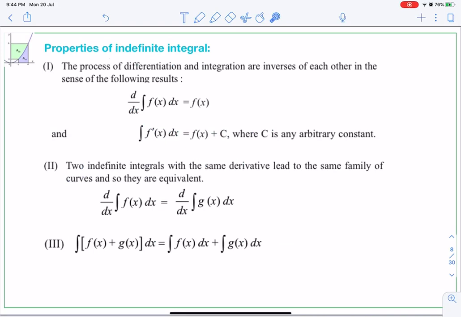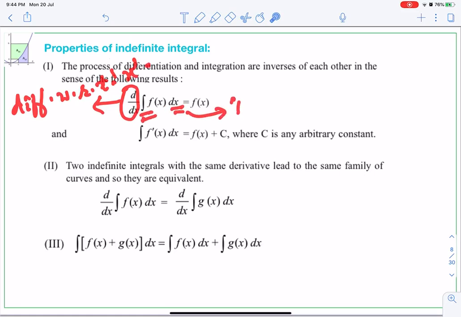Now, properties of indefinite integral. These are simple properties, not very complicated. We are going to study special properties of definite integral. So here it is, indefinite integral. Now, we know that differentiation and integration are reverse processes of each other. Therefore, if you see an expression with d by dx and integral dx, look here, this d by dx means differentiation with respect to x, and this integral and dx means integration with respect to x.